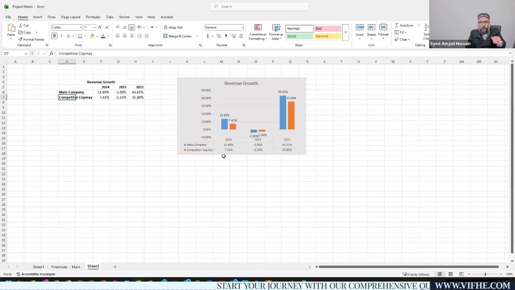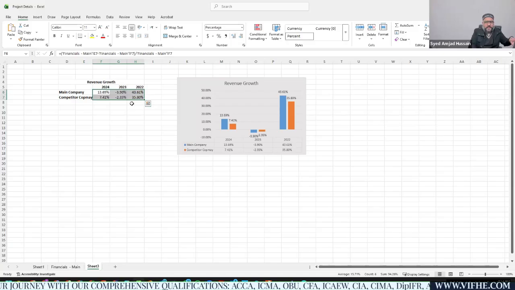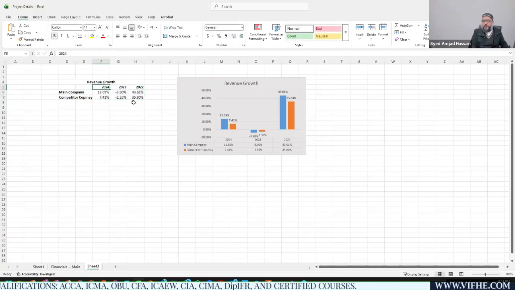But again, I hope you guys understand how easy it is for us to create the graph or the data. Whenever you change anything, it would be automatically updated in your graph once you have linked it. And whenever you copy it, it will be automatically replicated.